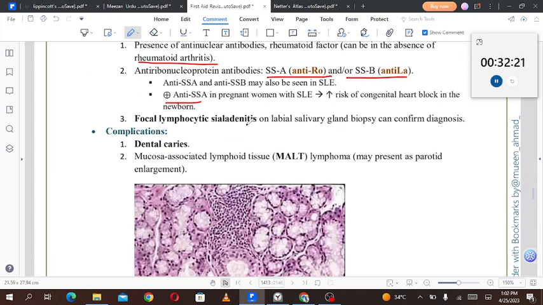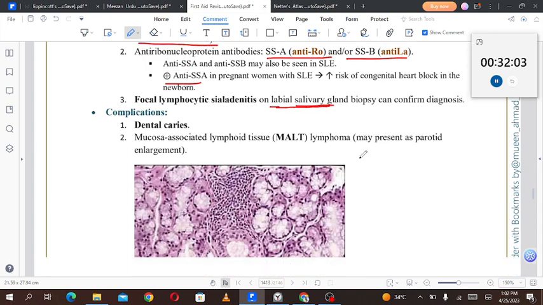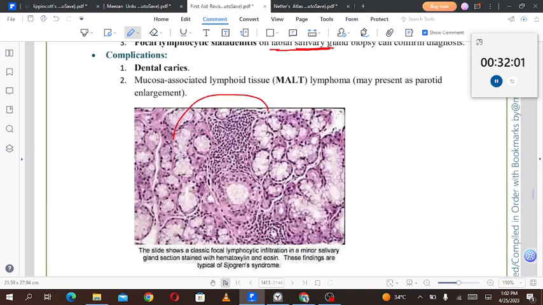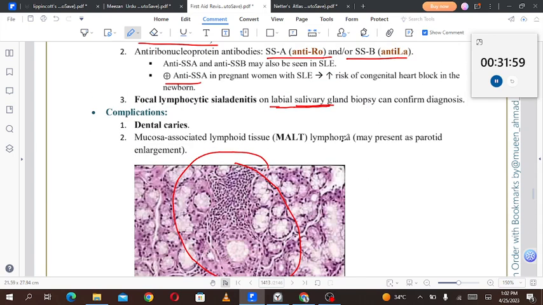Focal lymphocytic sialadenitis on the labial salivary gland biopsy can confirm the diagnosis. Labial is for the lips. Labial salivary glands are the minor salivary glands which are present on the lips as well. So focal lymphocytic sialadenitis on the labial salivary gland biopsy can confirm the diagnosis of Sjogren's syndrome. And this is the picture which you will get on the biopsy, that is lymphocytic sialadenitis. A lot of lymphocytes can be seen in the picture.